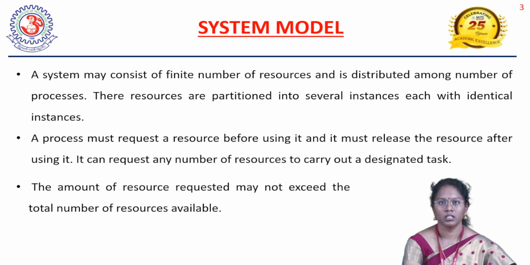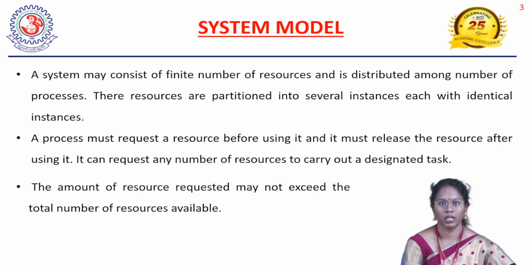In any distributed operating system, we have a number of resources. For all the resources, we need identical instances. That means if there are two resources, there should be multiple copies. Then, if two processes request two instances of the resource, both processes will acquire it.